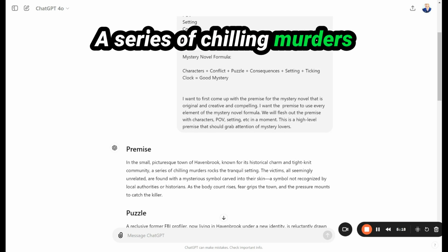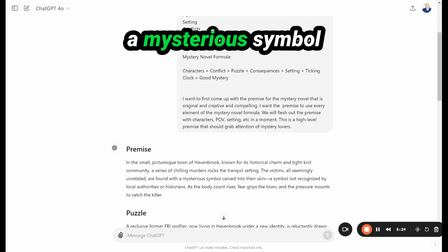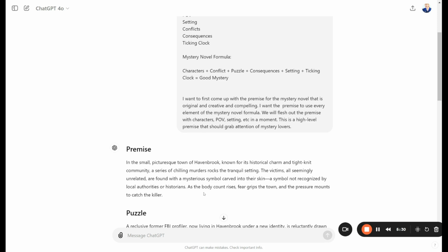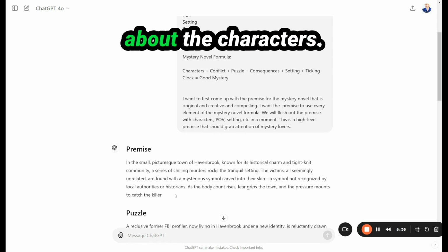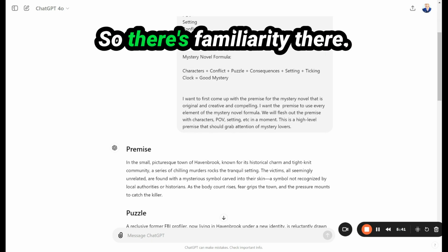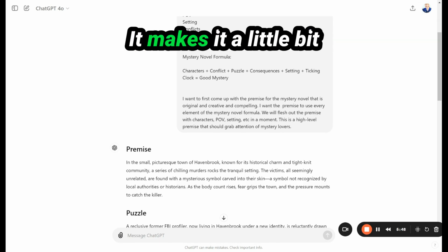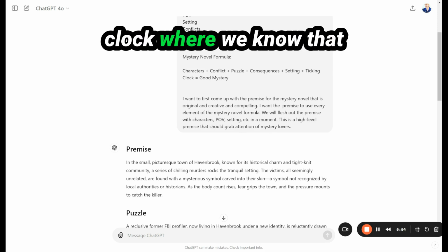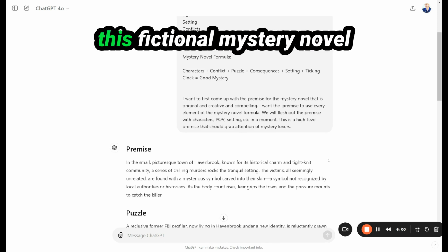A series of chilling murders rocks the tranquil setting. The victims, all seemingly unrelated, are found with a mysterious symbol carved into their skin, a symbol not recognized by local authorities and historians. As the body count rises, fear grips the town and the pressure mounts to catch the killer. So we got a little bit about the characters. We have a puzzle that at first is pretty common among mysteries, so there's familiarity there, but there's a mysterious symbol, and that, I guess, is our twist. And I like that. It makes it a little bit more interesting to me. And I like here at the end where we have the ticking clock, where we know that pressure mounts to catch the killer or more body count is going to happen in this fictional mystery novel.